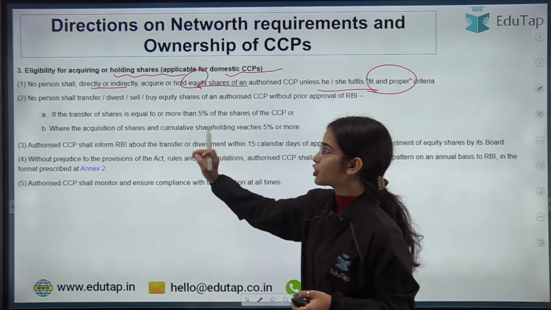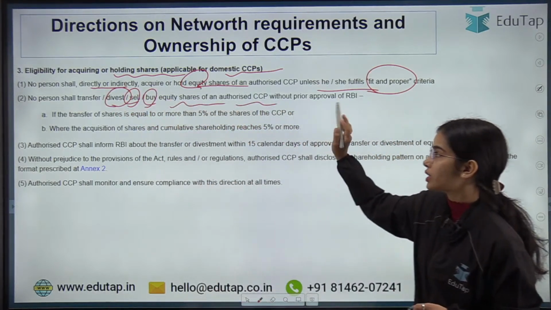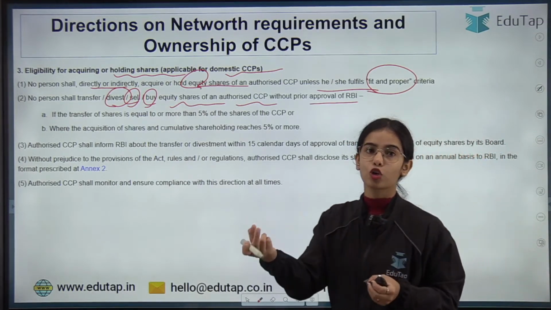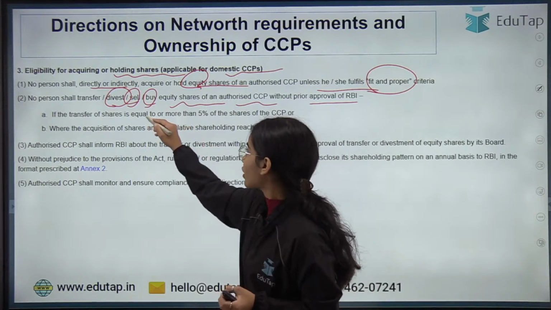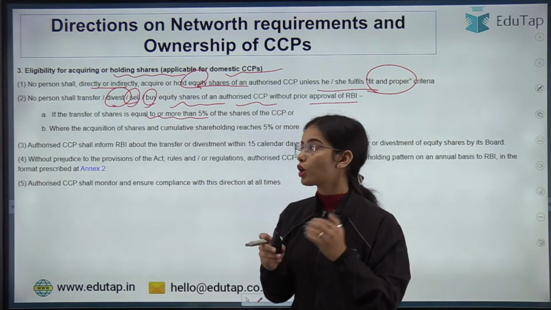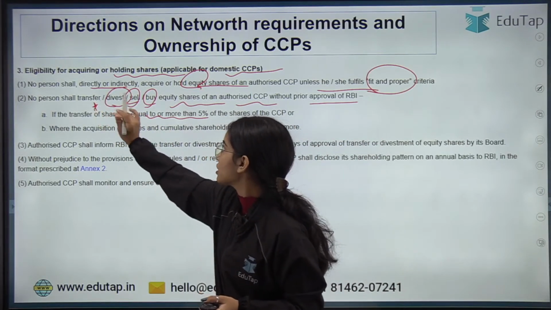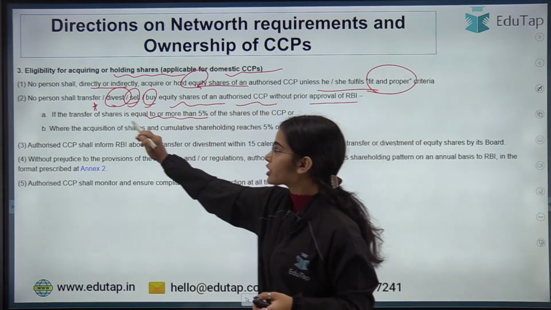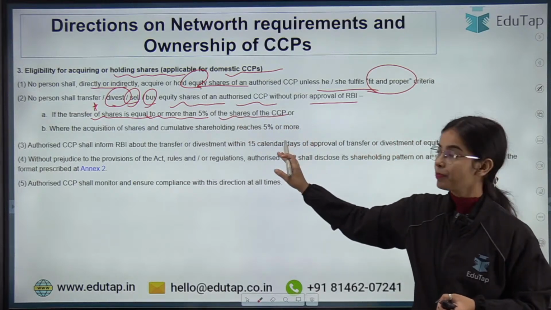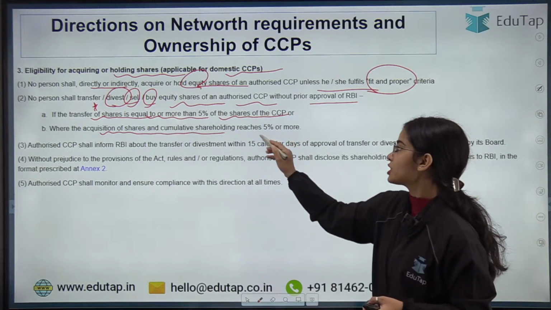And no person shall transfer, divest, sell or buy the equity shares of an authorized CCP without prior approval of RBI if the share volume is 5% or more, or where the acquisition and cumulative shareholding reaches 5% or more.